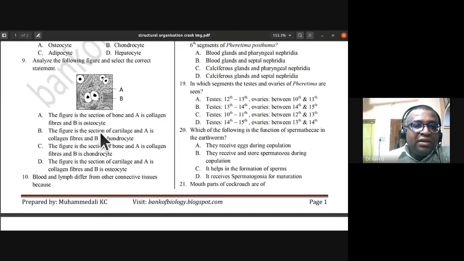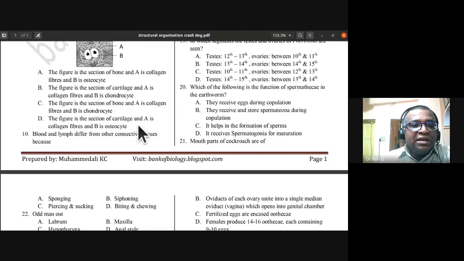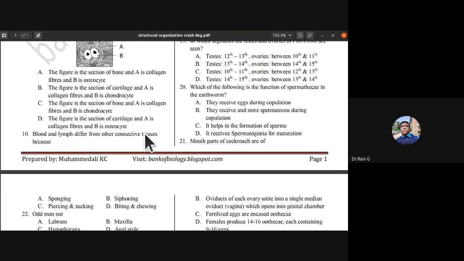Option B: the figure is the section of cartilage and A is the collagen fibers and B is the chondrocyte. Option C: the figure is section of bone and A is collagen fibers and B is chondrocyte. Option D: the figure is the section of cartilage and A is collagen fiber and B is osteocyte. So is it cartilage? Option B.